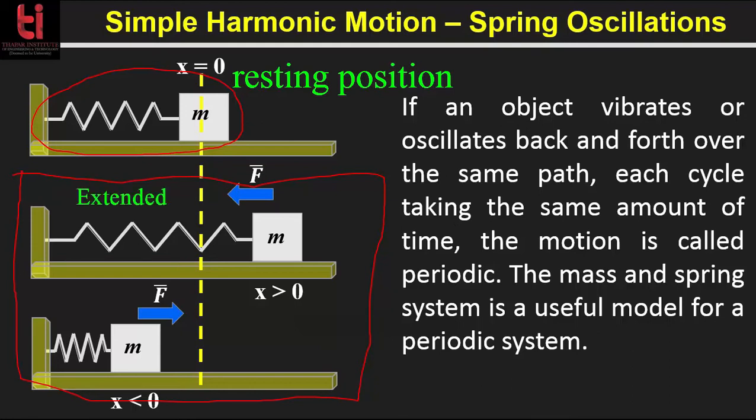So when the spring is extended, that is the displacement is positive, the force acts in the opposite direction to the displacement to pull the mass back to the equilibrium position. Similarly, when the spring is compressed, that is the displacement is negative, the force again acts in the opposite direction to the displacement to push the mass back to the equilibrium position.